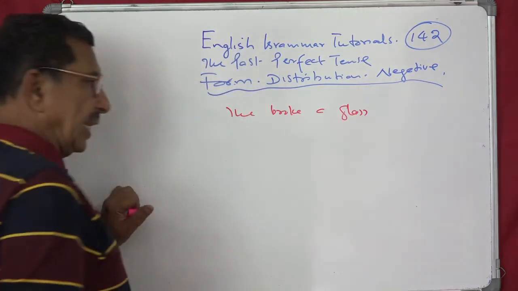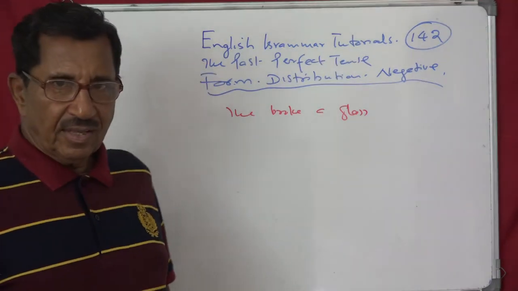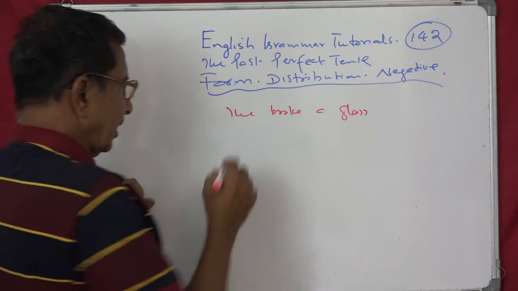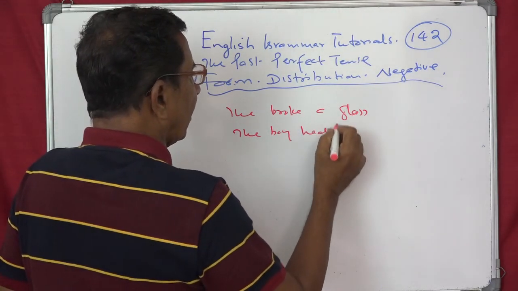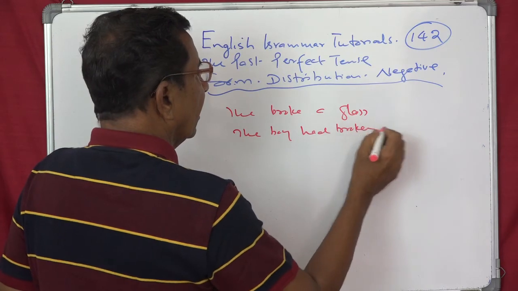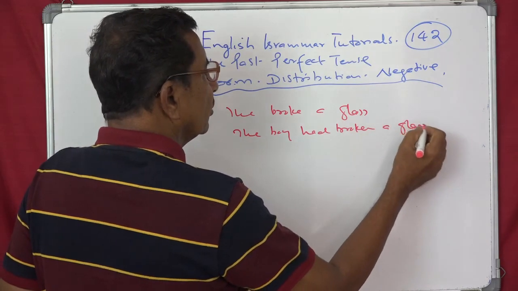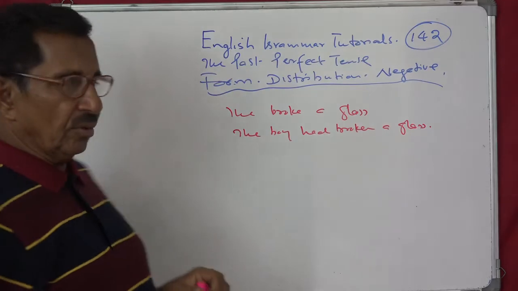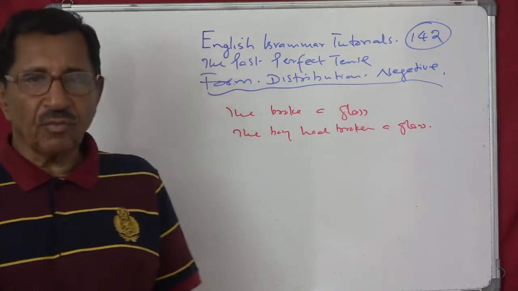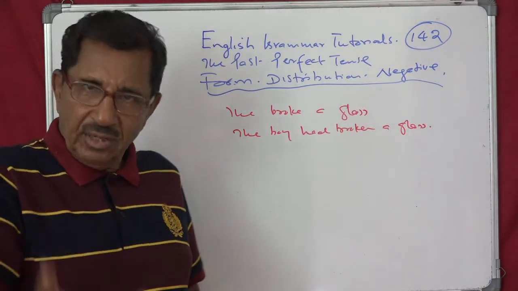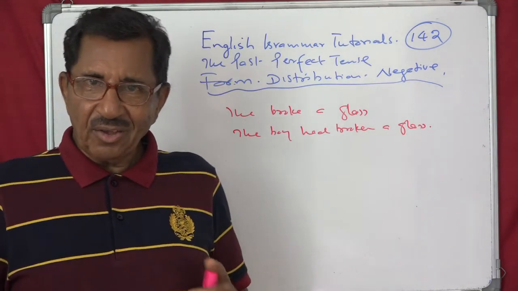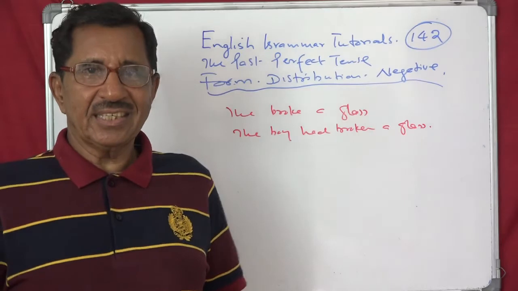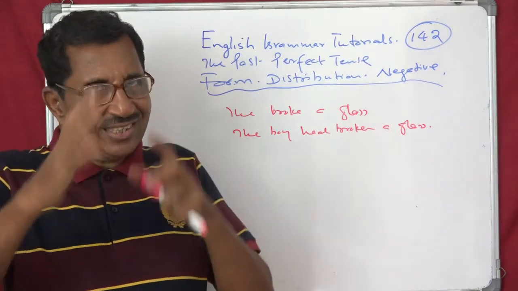Now you have to rewrite this in the past perfect. So how do you say? The boy had broken a glass. So this will be the exercise that we'll be doing tomorrow, so that you get thorough with the form. Okay? You can do it now. And you can do 1 or 2 exercises, 50 sentences in advance, so that you get all this.